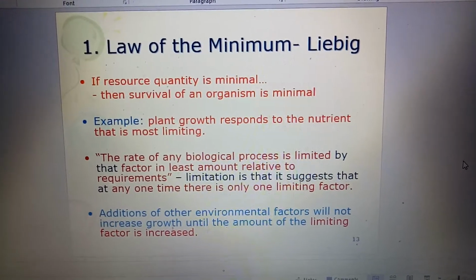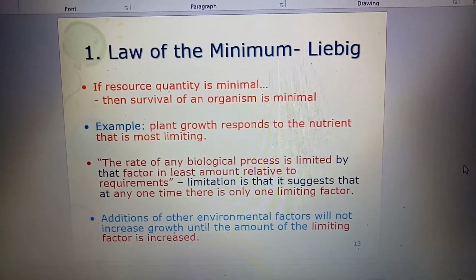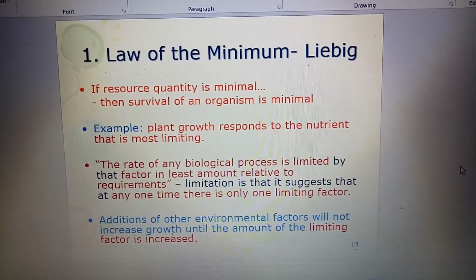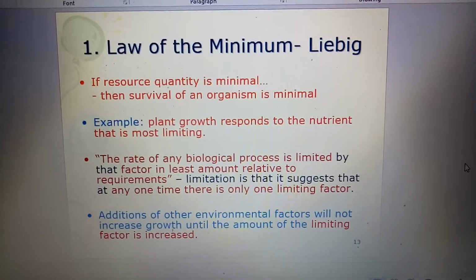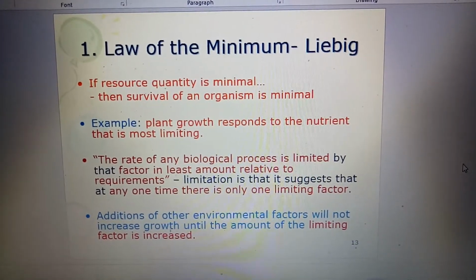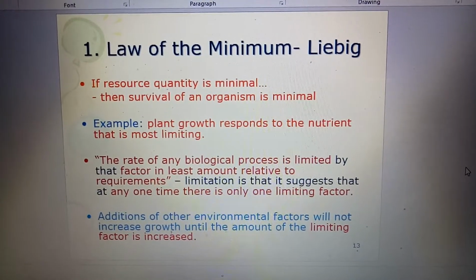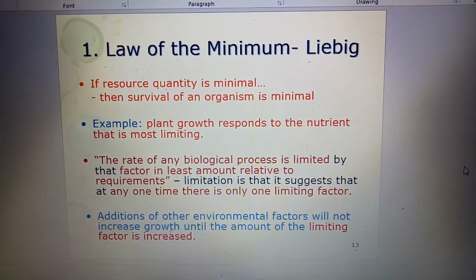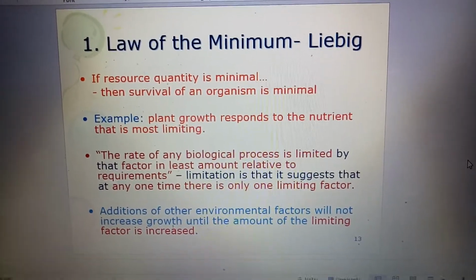Of course, for vase A, the rate of survival is maximum. Unfortunately for vase B, the seeds compete with each other to absorb all the nutrients, so the rate of survival is minimal. So the law of minimum living is actually related to vase B.